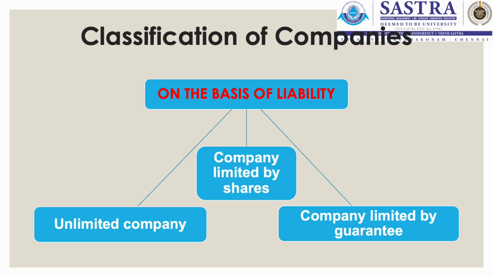The third type that we have is the unlimited company. In the case of unlimited company, the liability of the members would be unlimited, in the sense they would be liable for all the obligations and the liability of the company. This unlimited feature comes into the picture only when the company goes for its winding up. This unlimited company is not a very popular structure followed by the companies.